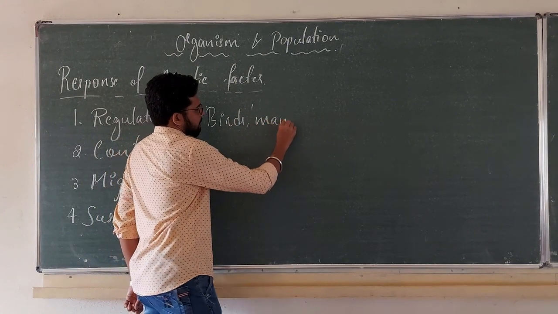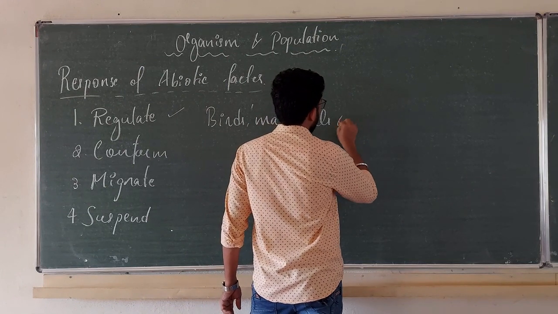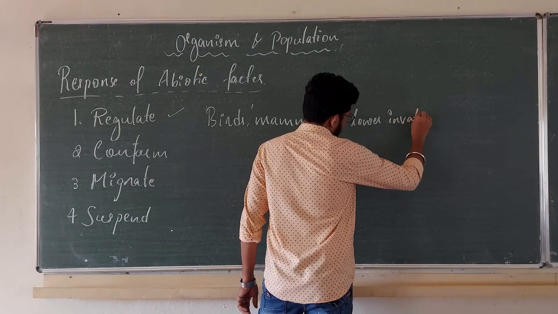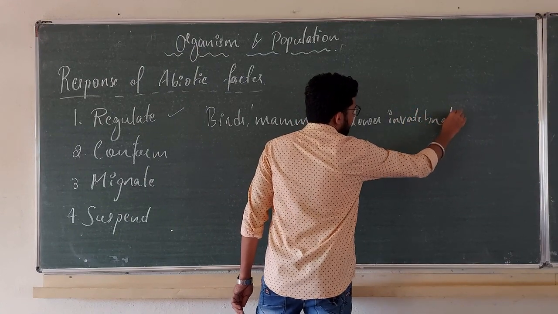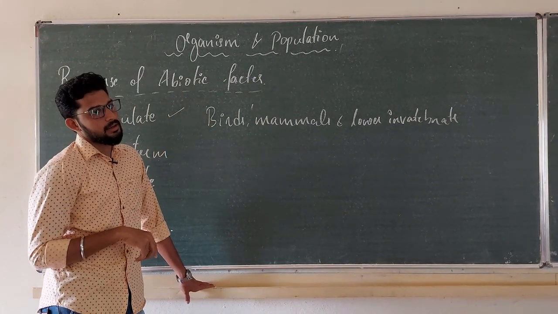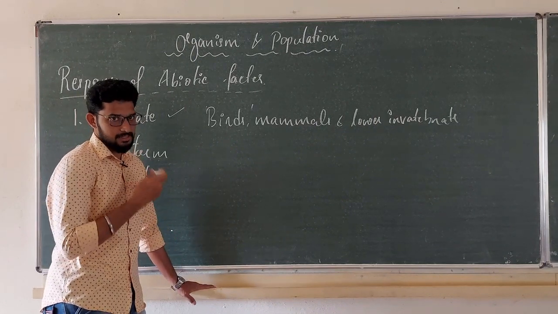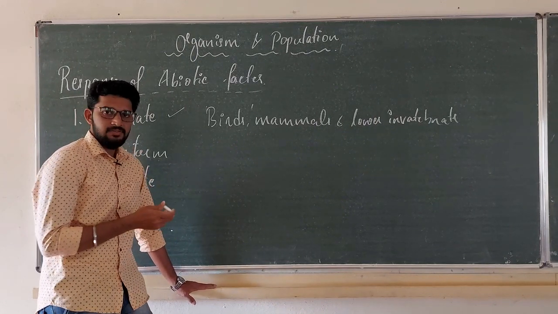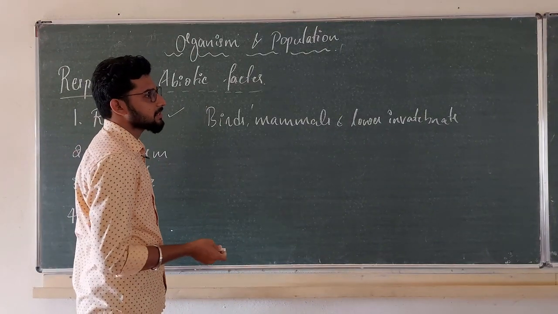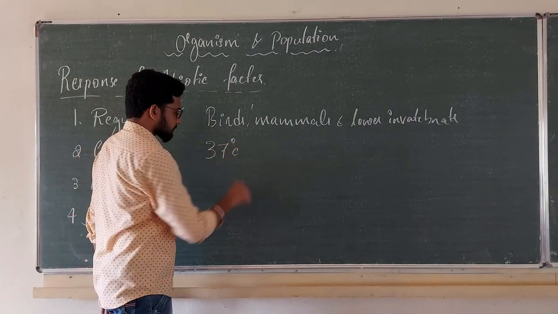Birds, mammals, some lower invertebrates, they are able to maintain their internal body temperature according to the changing external or ambient temperature. Then they are known to be the regulators. In our case, the very efficient internal body temperature that has to be maintained is 37 degree Celsius.